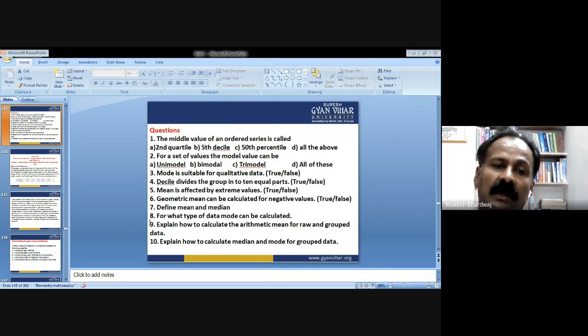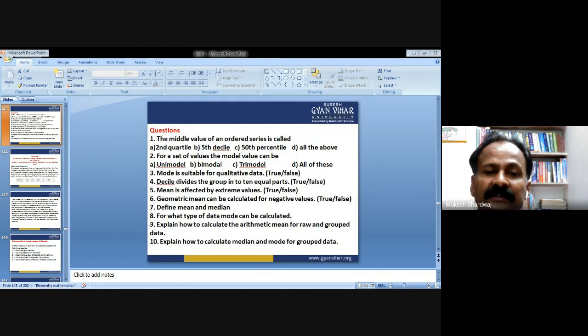According to the definition we studied, percentile divides the group into 100 parts. Similarly, decile divides the group into 10 equal parts. Yes, true. Mean is affected by the extreme values, true or false? It's true.